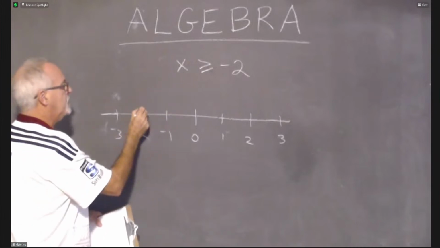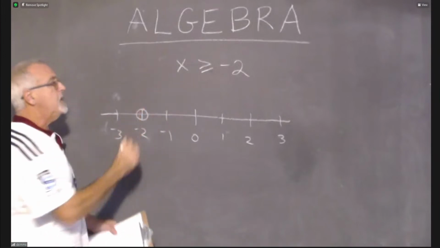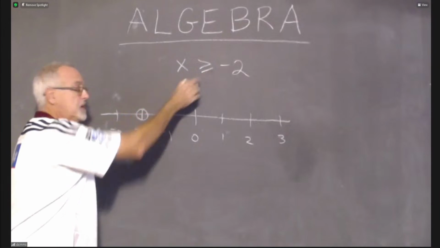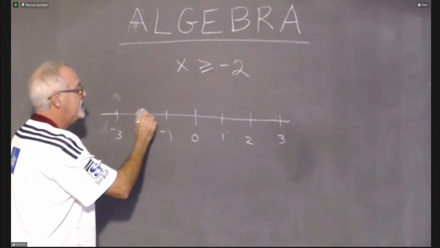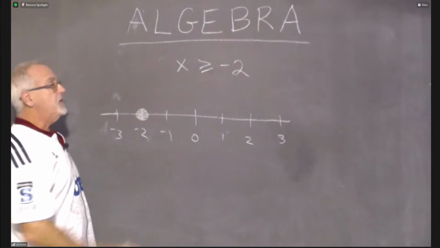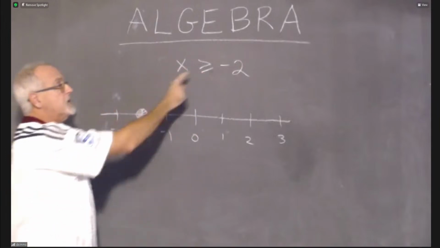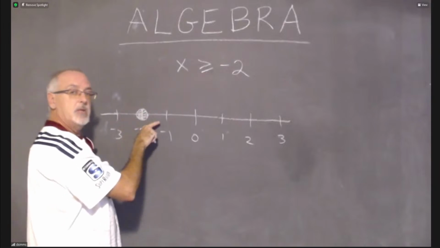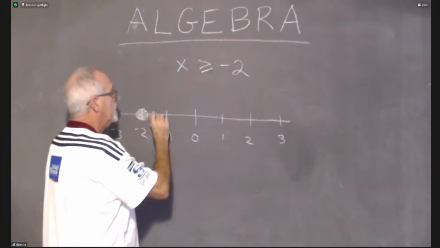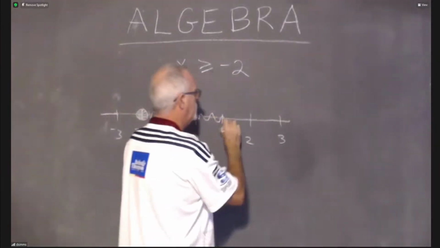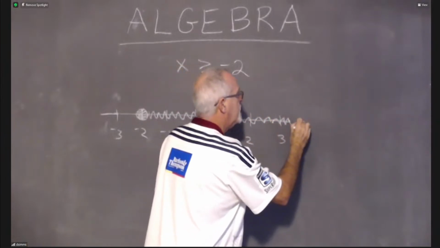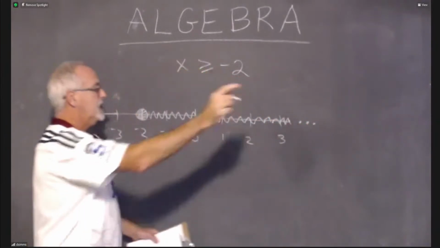The number I'm dealing with is -2, so I put a circle on it, but it's or equal to. So I'm going to shade in that circle on -2. Greater than. Be careful, we did that side last time, but this time it's greater than. The numbers greater than -2 are over here. So I have to do all this shading all the way over here, all the way to the end, and then put the ... so that we see it keeps on going.